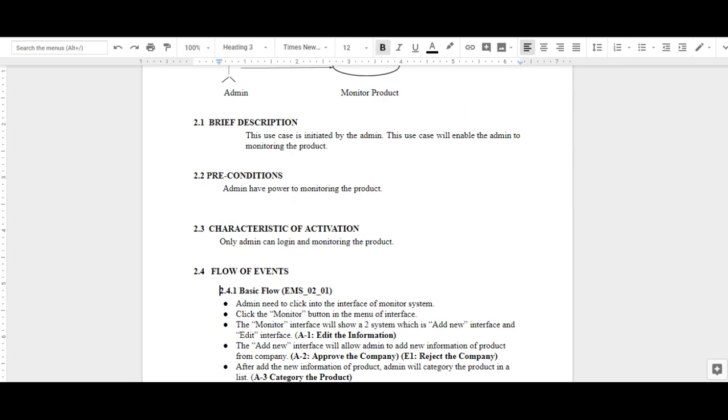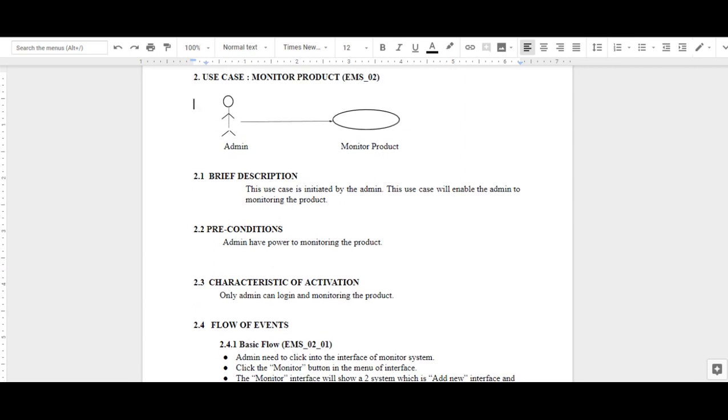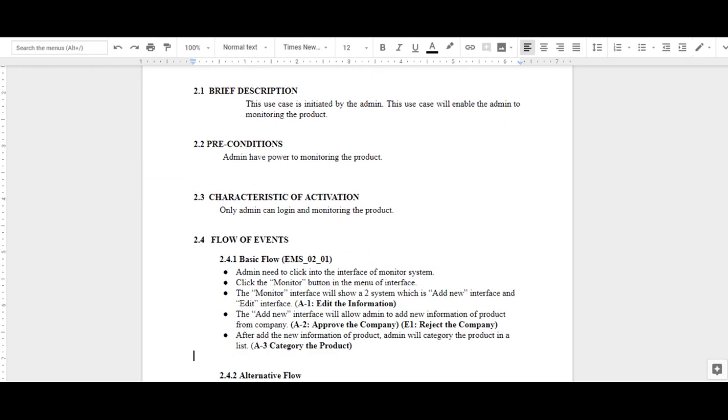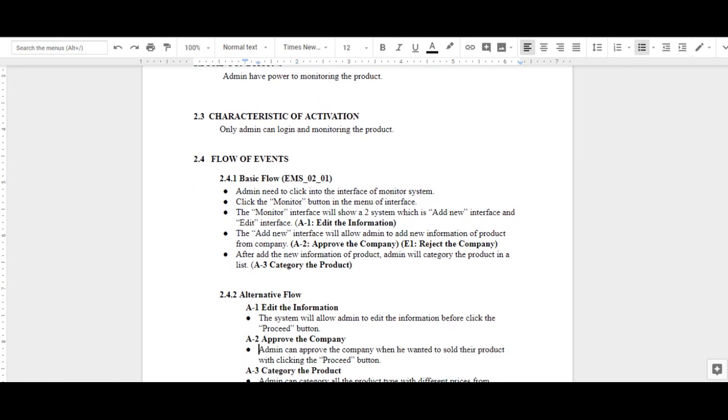The second one is monitor product. It will describe the relationship between admin and monitor product. Admin is the person who developed a system and website for company and user. Admin has more power to monitor product. Only admin can log in and monitor a product.